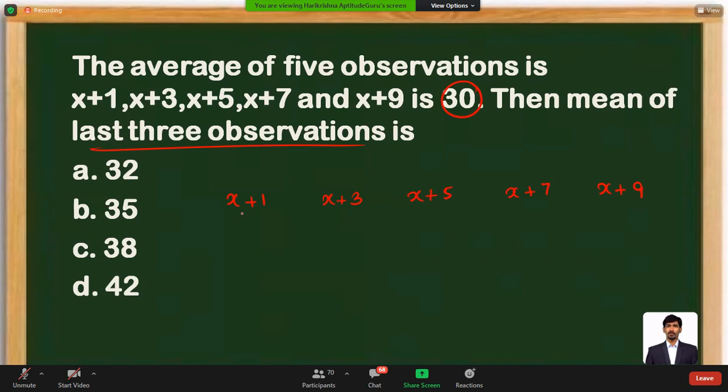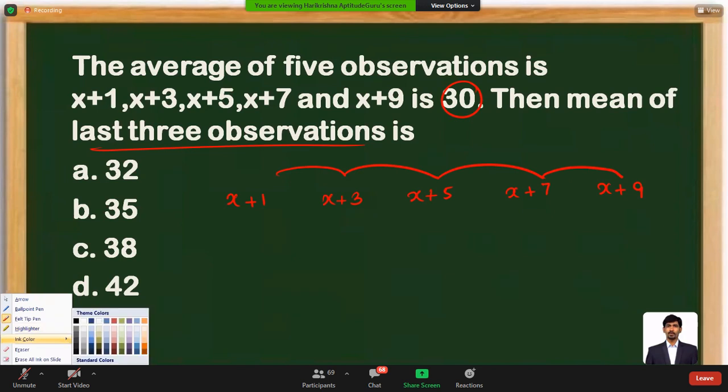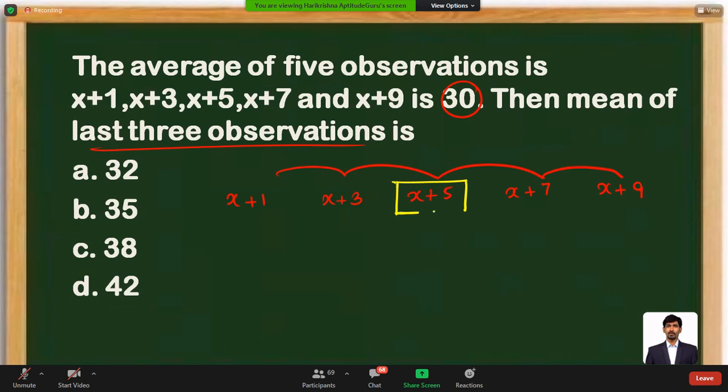You can just observe one point here. The difference between the elements x plus 1, x plus 3 is 2, the difference is 2 here, 2 here, 2 here. So that means even though a variable is involved, the given data set is a consecutive data set. What is the average of this? The middle term is the average, right? So the average of these numbers is x plus 5. That x plus 5 value is given as 30.